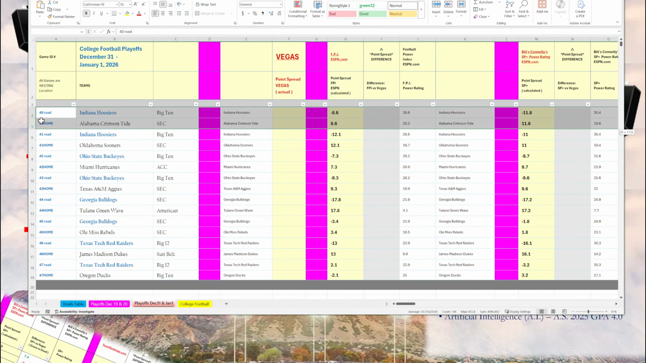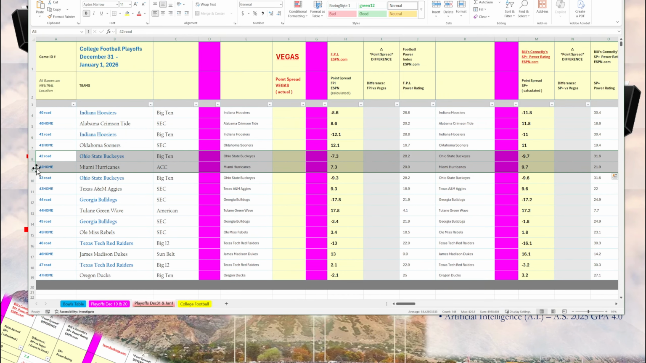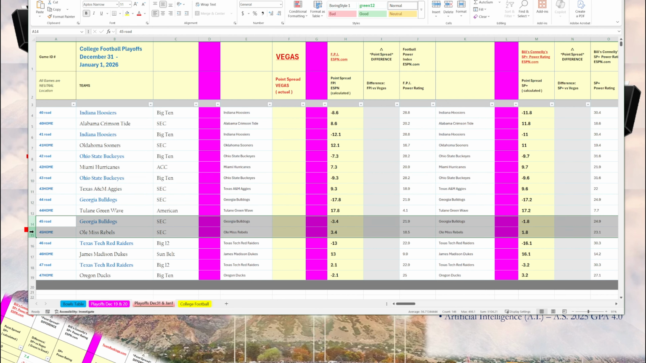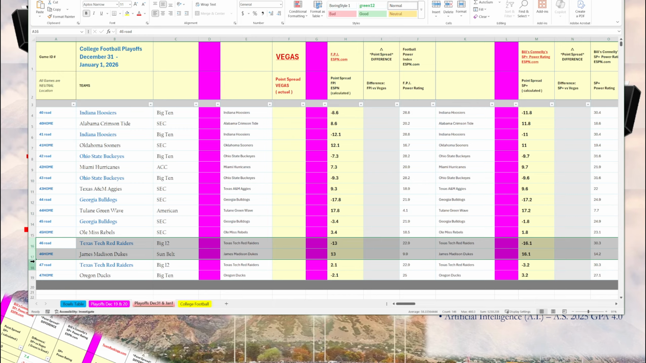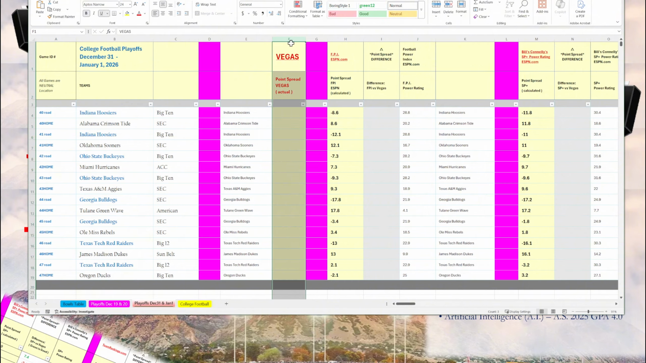So I have information for Indiana, Alabama, Indiana, Oklahoma, Ohio State, Miami, Ohio State, Texas A&M, Georgia, Tulane, Georgia, Ole Miss, Texas Tech, James Madison, Texas Tech, Oregon. The only thing missing is the actual Vegas point spread, which will be posted by Vegas after the first round of the playoffs. So this information is not available at this time. But you can put this information here, and then using the spreadsheet, you can see the difference between the Vegas point spread and the calculated point spread.